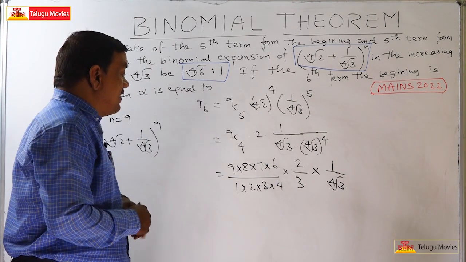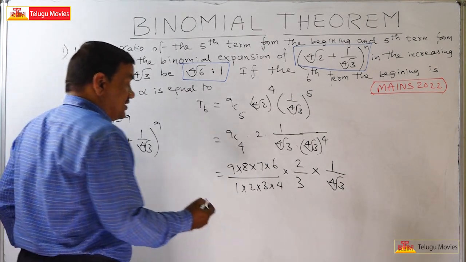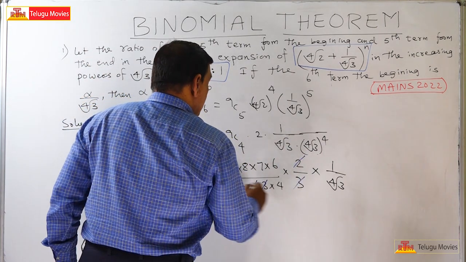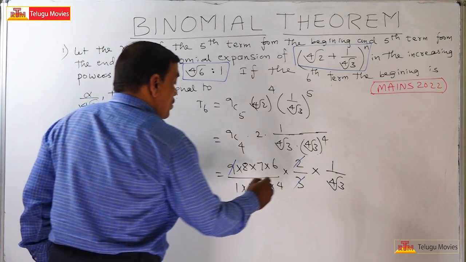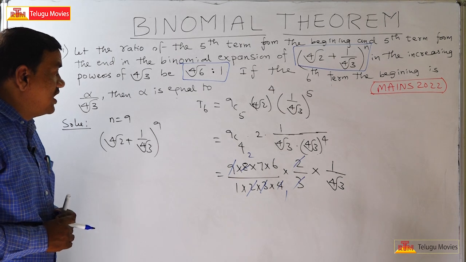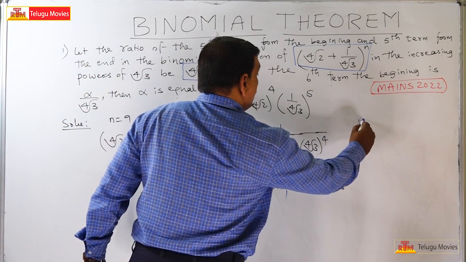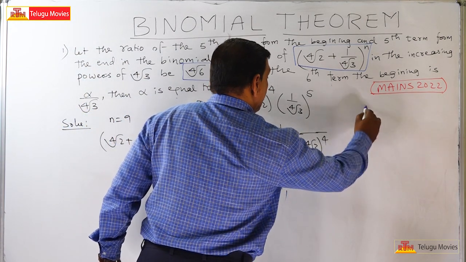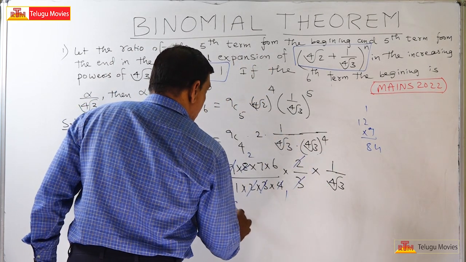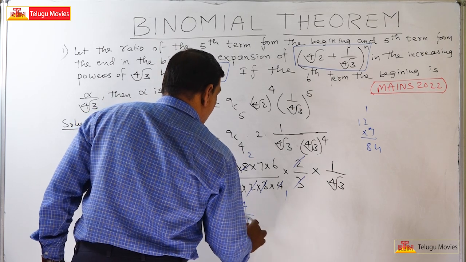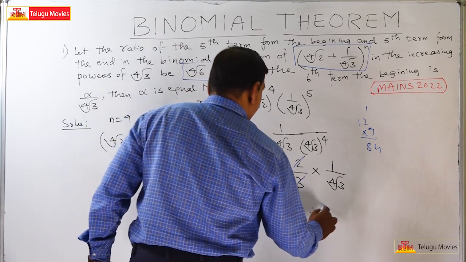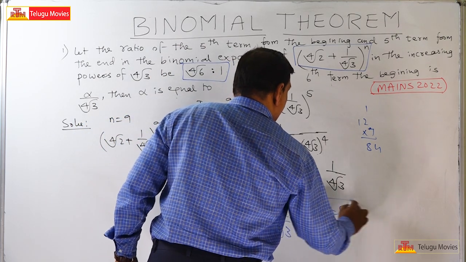Now calculate this value, and that is your final answer. 2 will get cancelled. Now 3 threes are 9, which will get cancelled. 4 ones are 4, 2 twos will get cancelled. So 2 sixes are 12, and 12 into 7 is 84. So this is equal to 84 by 4th root of 3. This is given by alpha by 4th root of 3. Therefore, alpha is equal to 84.